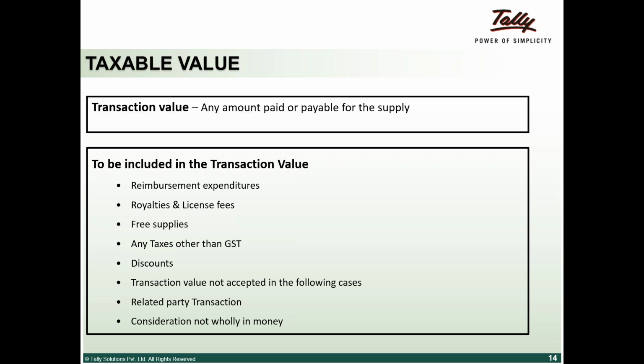So they've encompassed everything and made that the base value on which tax should be charged. If I have 100 rupees as the base value, a 20 rupee reimbursement and 20 rupees of license fees, earlier I had the confusion whether I charge on 100 or 140.